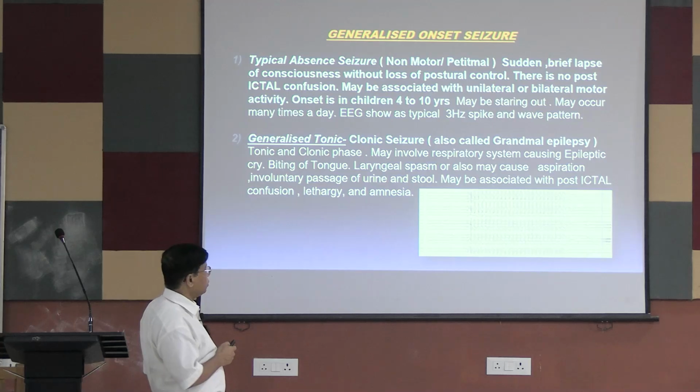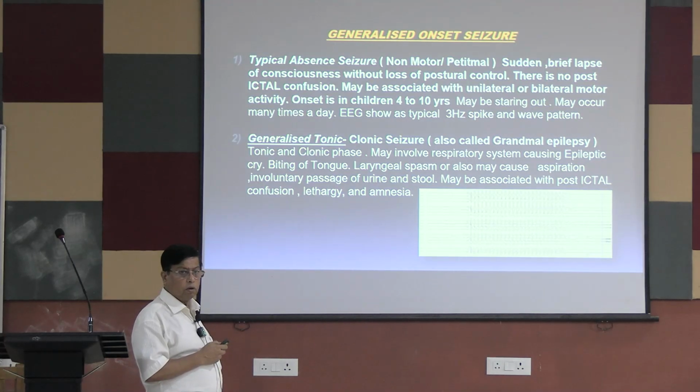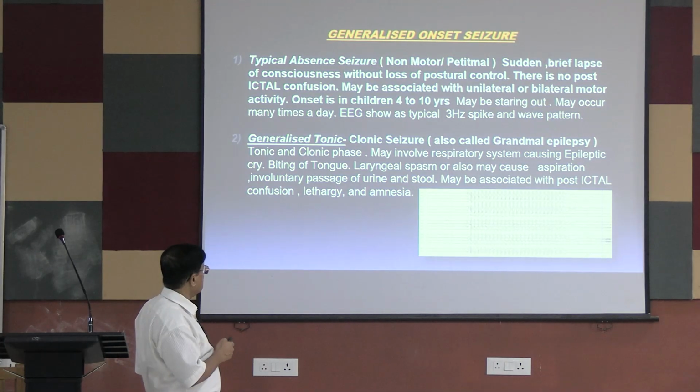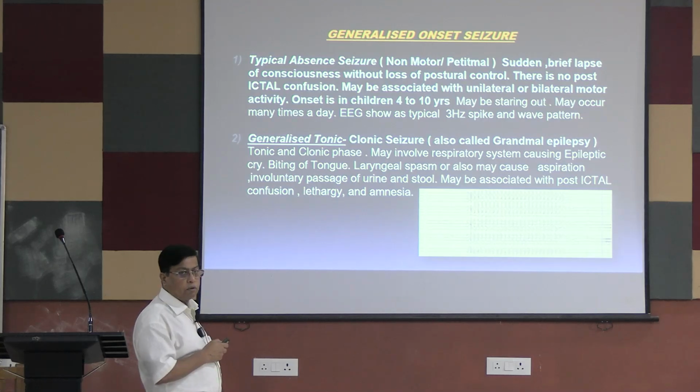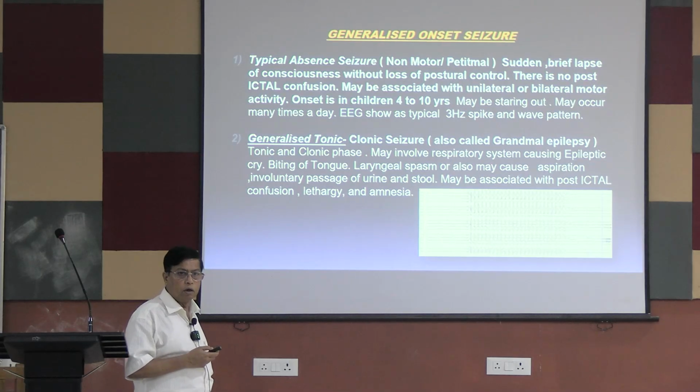Onset is usually in children within 4 to 10 years. I have already told you it is very common in children. Maybe staring, that I have told you, may occur many times in a day. For this MCQ answer I have given this line: EEG may show a typical 3 Hz spike and wave pattern. Some MCQs come like that.